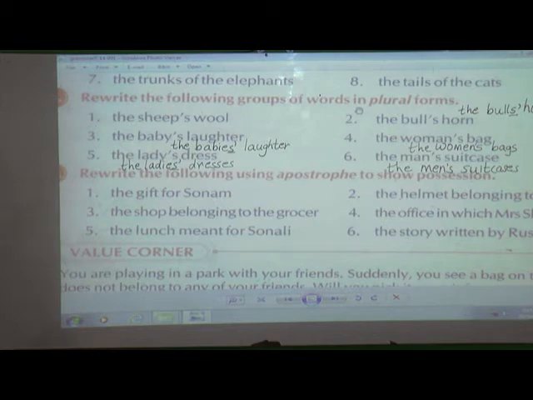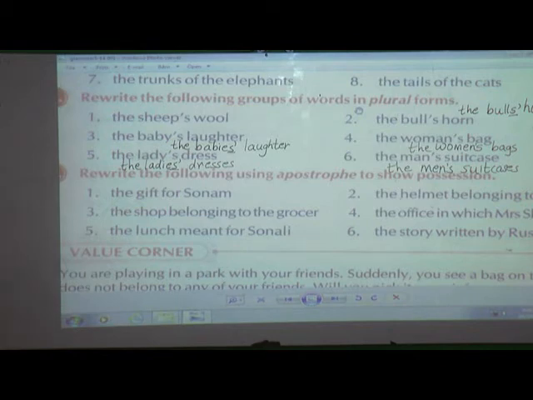Now if you see the fifth one, the lady's dress. The lady spelling, what? Ladies. So as it is ending with S, you are going to put an apostrophe after S. And what is the plural form of dress? That is dresses. Sixth one, the man's suitcase. The plural form of man is what? Men. M-E-N apostrophe S, and suitcases. I hope children you have understood the second exercise also.